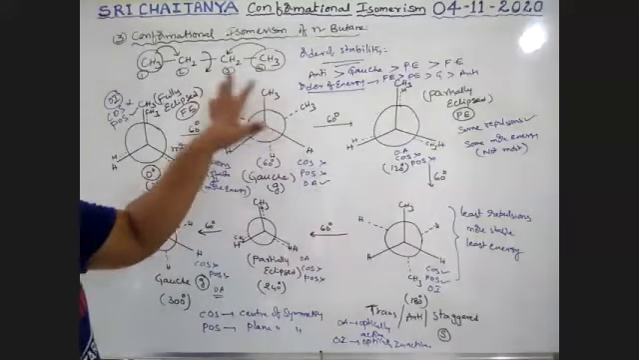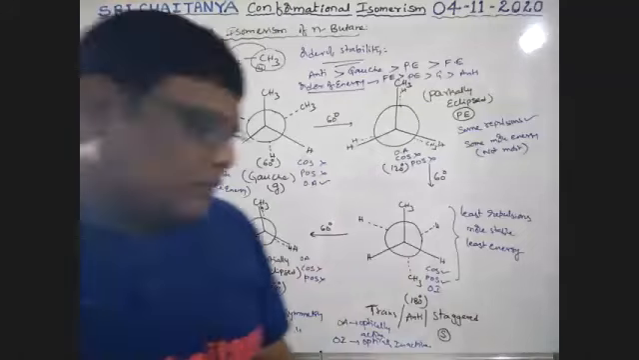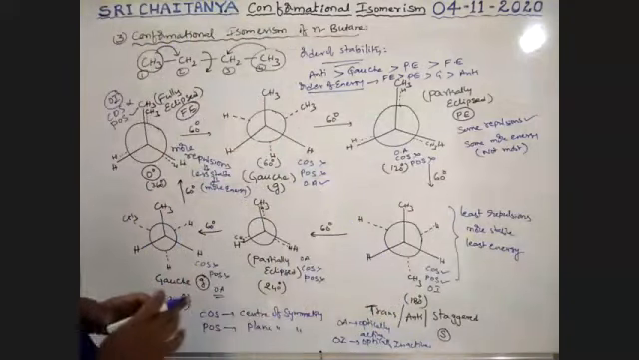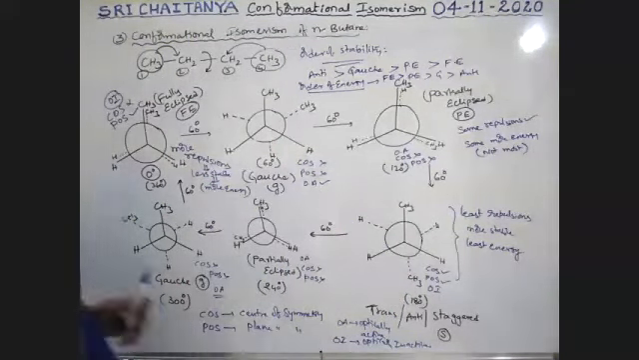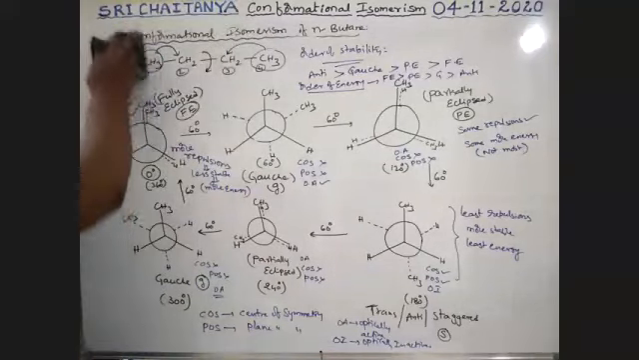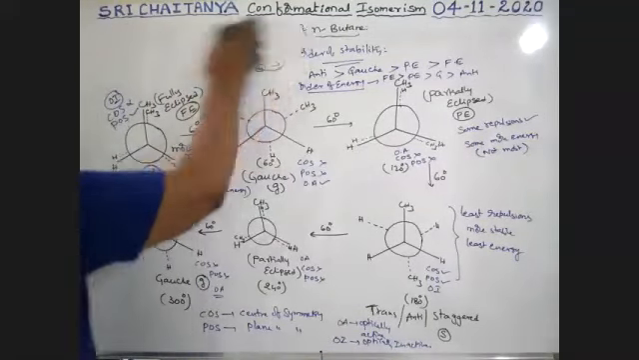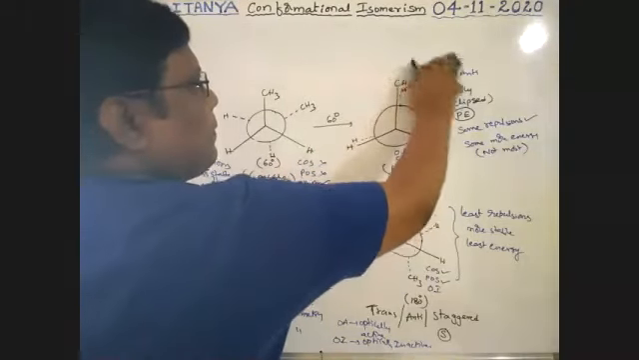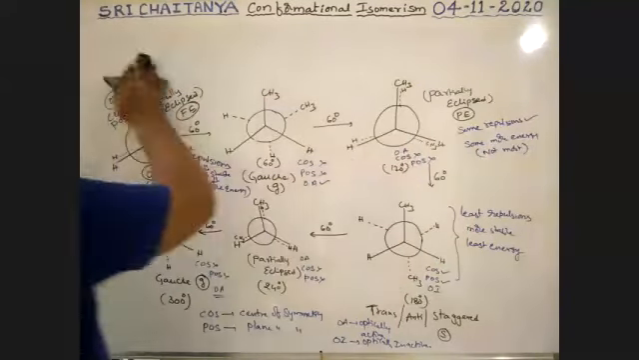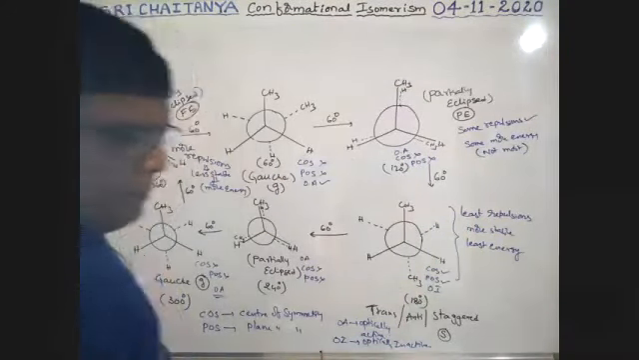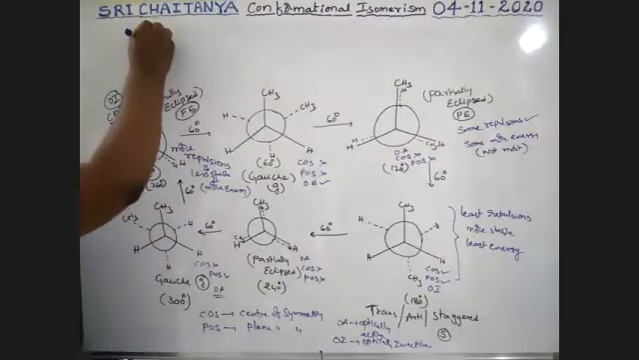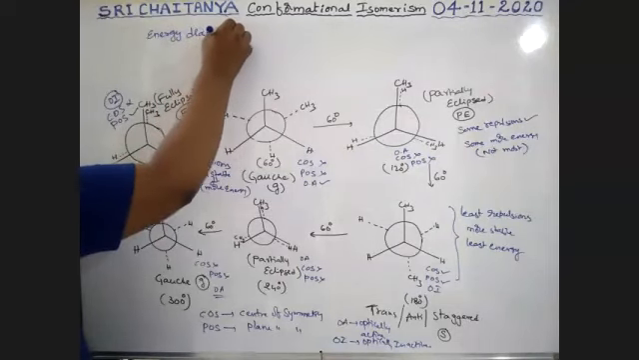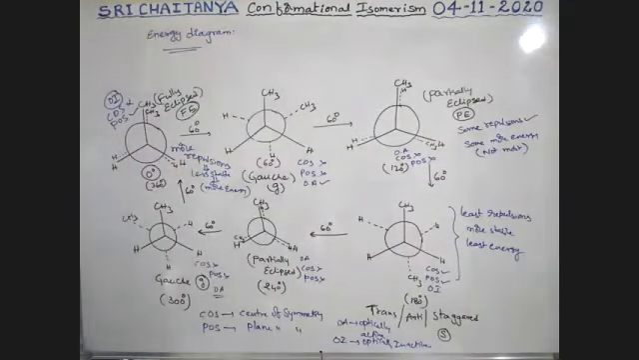So this is about conformational isomerism. Now all these we are going to explain with the help of an energy diagram, showing one to another conversion, boys. See here, the energy diagram for n-butane, boys.